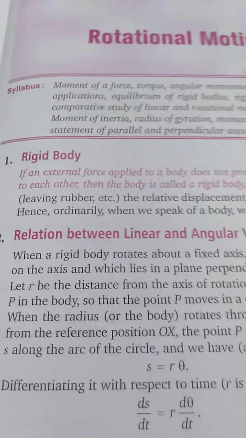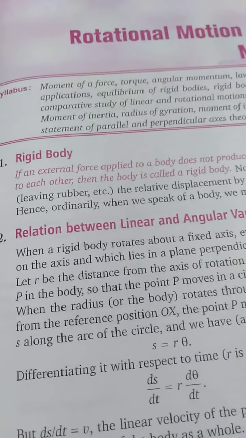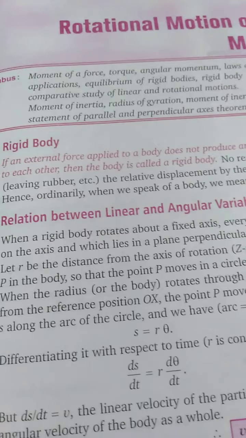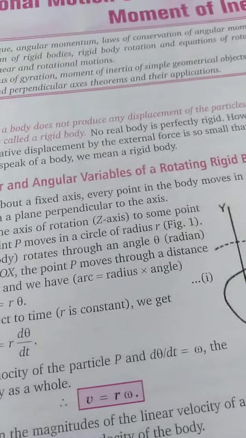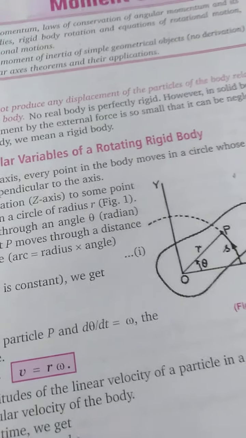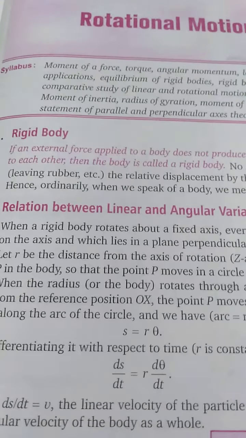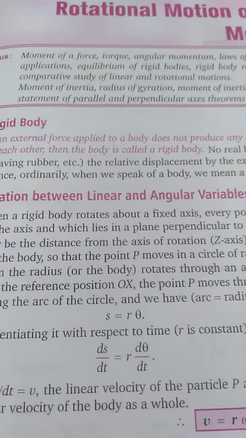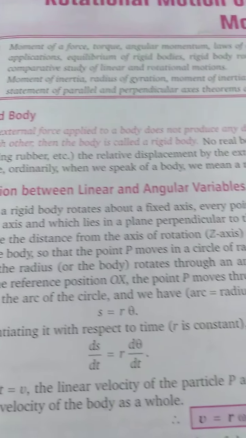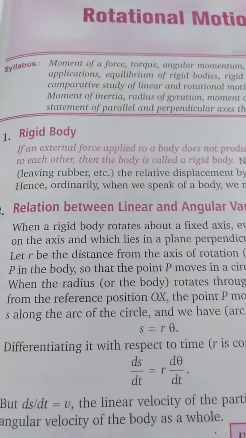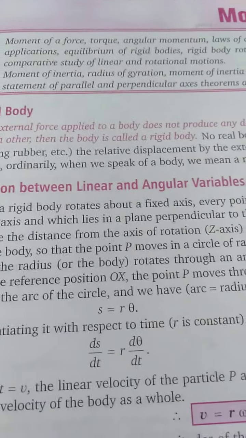So in other words, the statement means that if the force applied on a body is unable to produce any change in the shape and size of the body, then we say that the body is rigid.